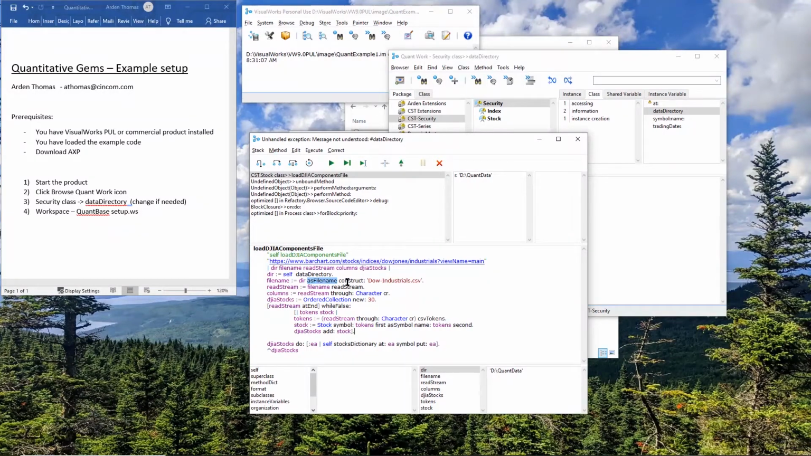Directory as file name construct dowindustrials.csv. That's the file that we placed in there. If that was set up properly, I will get a read stream, which is a stream which can read through the file. And what I'm going to do is read the first line. I'm going to say read stream through the character carriage return. And that'll be the first line from the file. Let's look at it, columns.